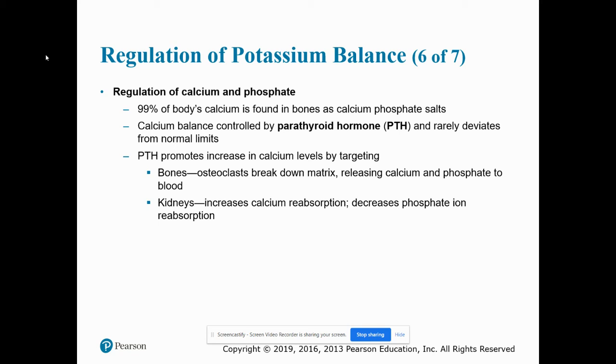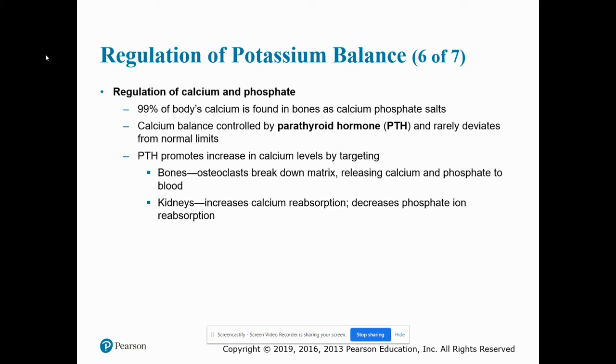We move on to talking about calcium and phosphate. 99% of our calcium is found in bone as calcium phosphate salts. And calcium balance, as you may remember from A&P 1 or chapter 16, is controlled by parathyroid hormone, and it rarely deviates from normal limits.